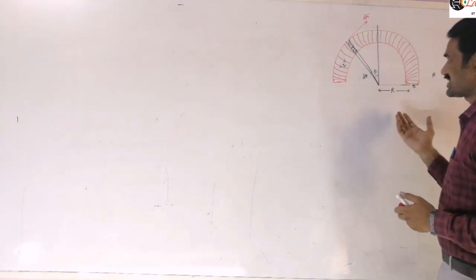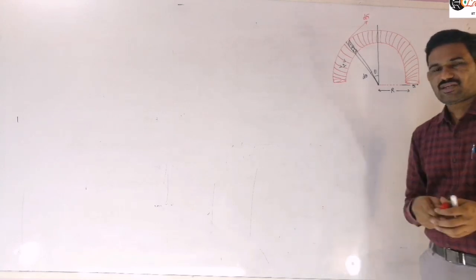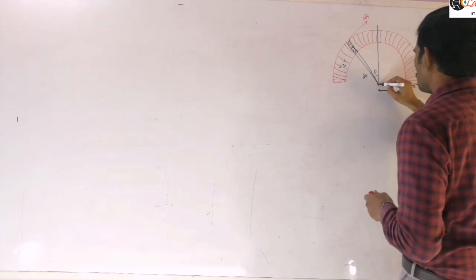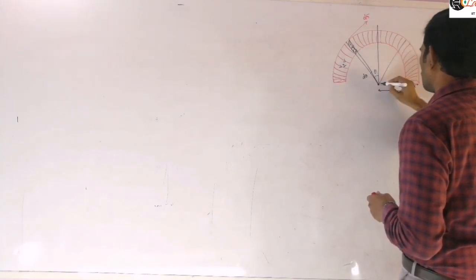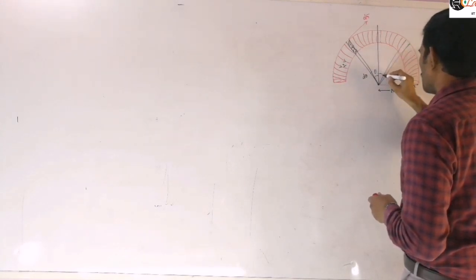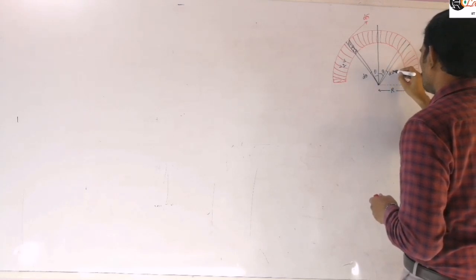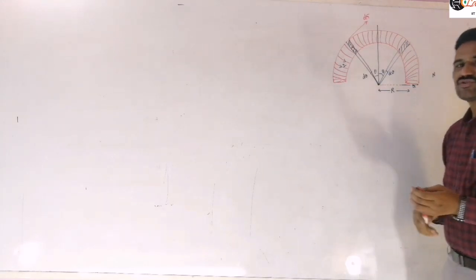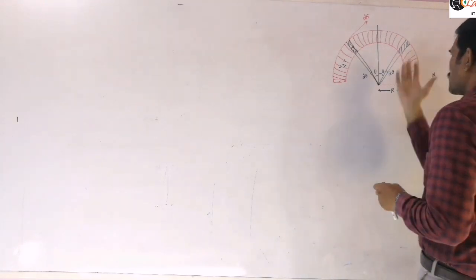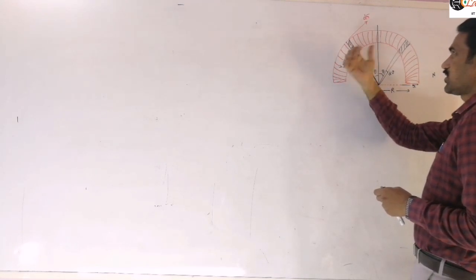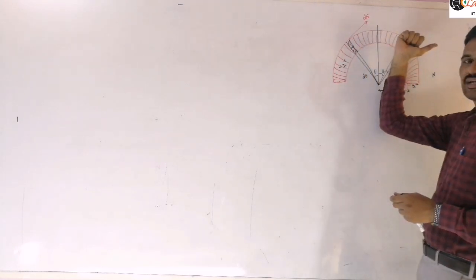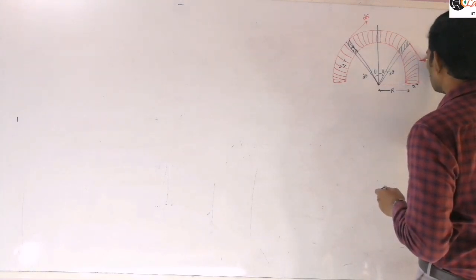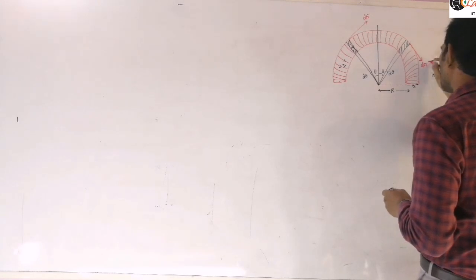Now let us take a symmetrical element here so that one component may get cancelled. I am taking another symmetrical element like this. This angle is again theta, and this angle is d theta. Let us identify the direction of the magnetic moment of this element. Here current is flowing along the same direction, so the magnetic dipole moment will be along this direction, dm bar.